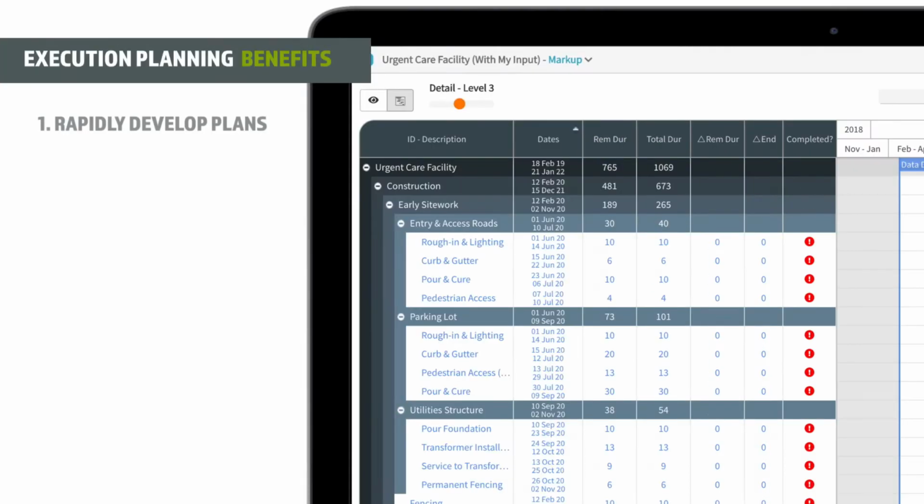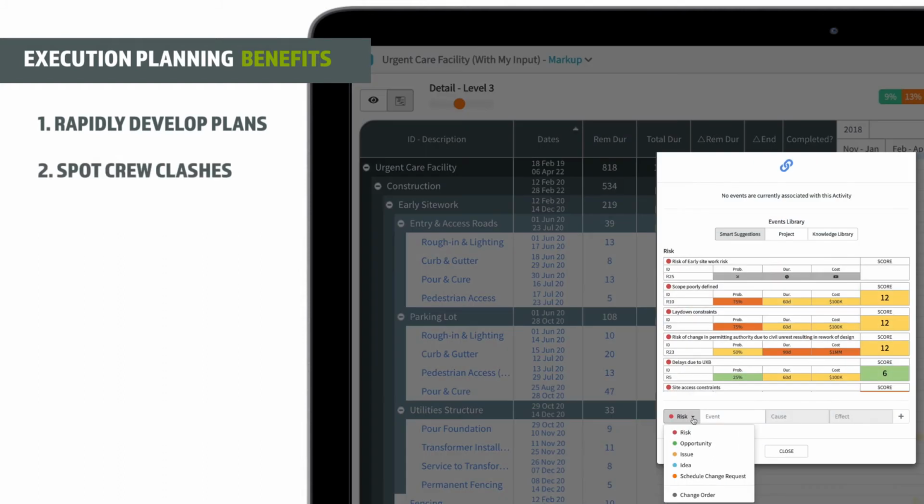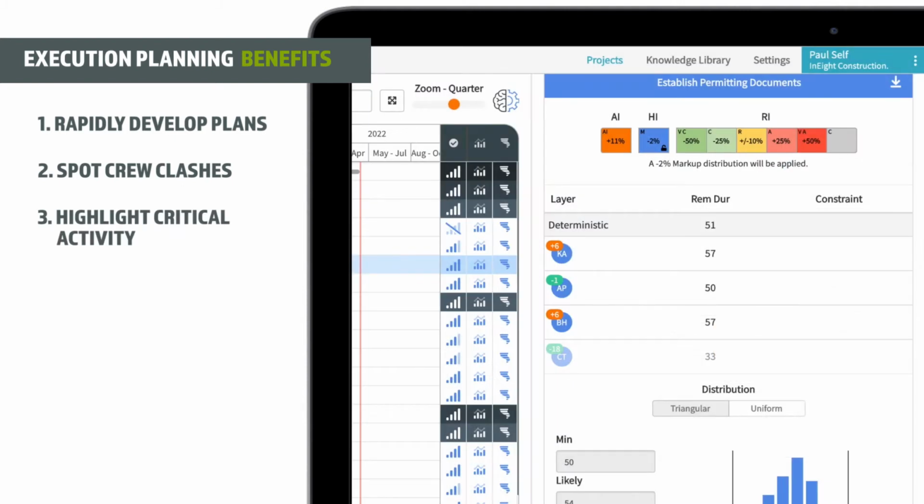Our solution provides accelerators that help foremen and supervisors rapidly develop plans based upon required quantities and install rates. You'll be able to spot crew clashes so you know when you may need more resources than what are currently available. And it allows you to highlight critical activity so that you can immediately understand if a delay in execution will impact your project completion date.